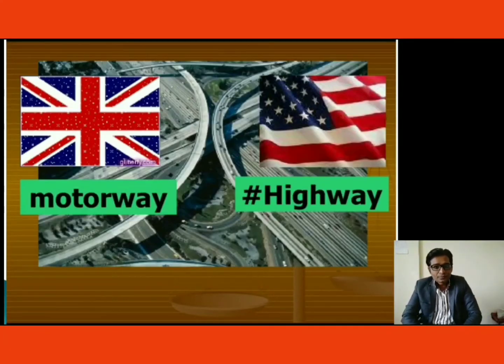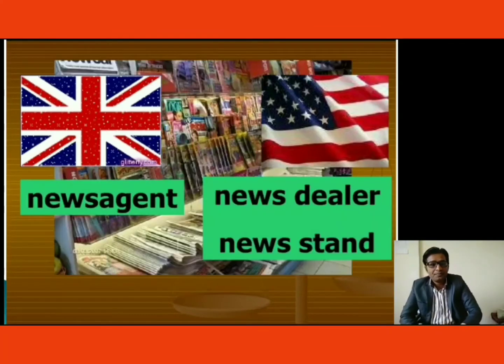Next, motorway and highway. Okay, so India also calls it highway. The road which is there, the British people call it a motorway. American people call it highway, and Indians also follow the American pattern, highway. News agent and news dealer or newsstand. So the news agent, the person who is selling newspapers, is called news agent in Britain, whereas the same person is called news dealer or newsstand in America.